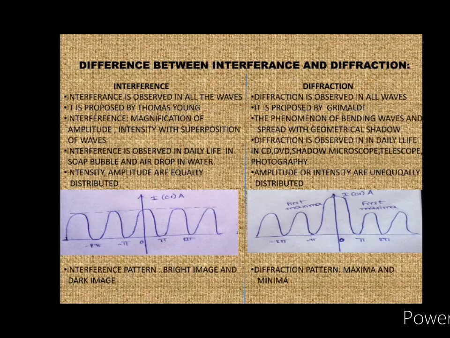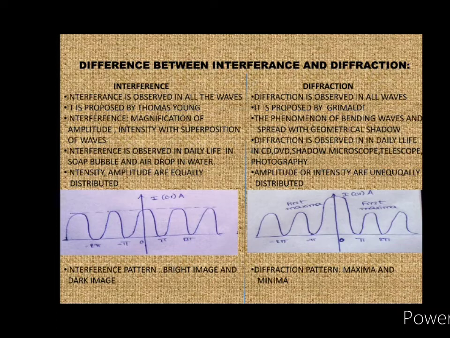Now the difference between interference and diffraction. Interference is observed in all waves, as diffraction is also observed in all waves. Interference was proposed by Thomas Young, but diffraction was proposed by Grimaldi.